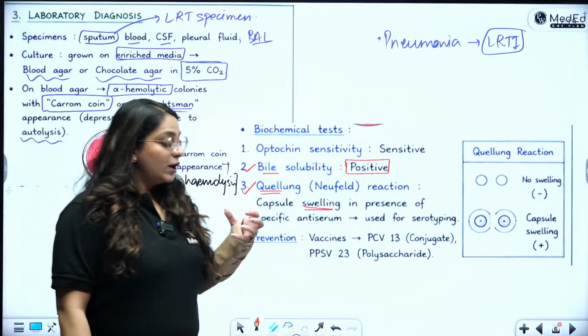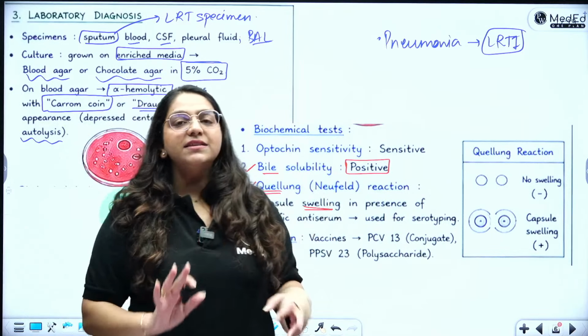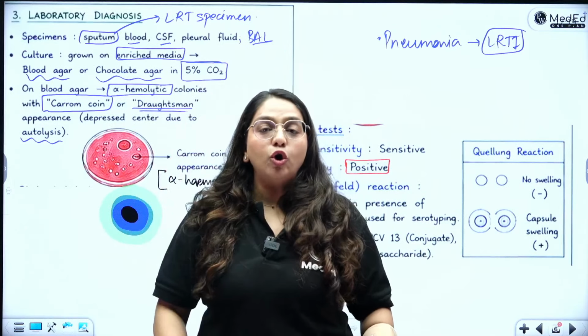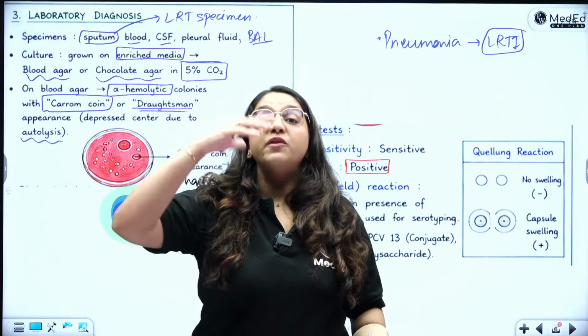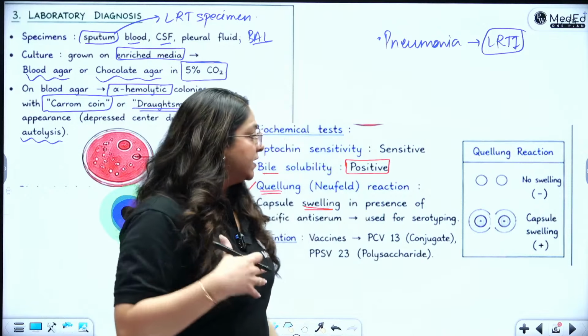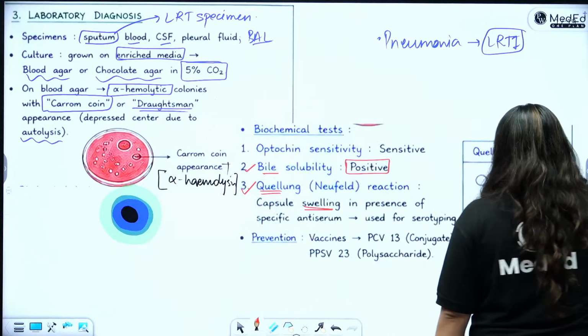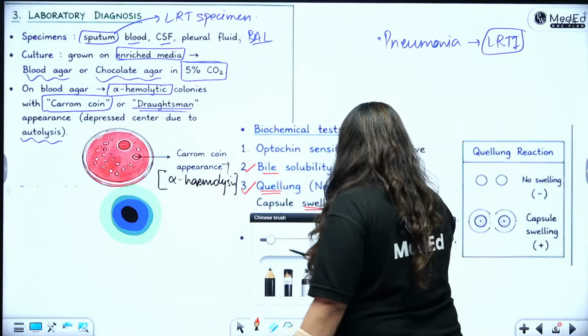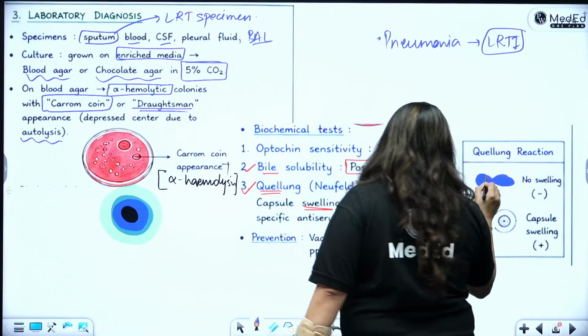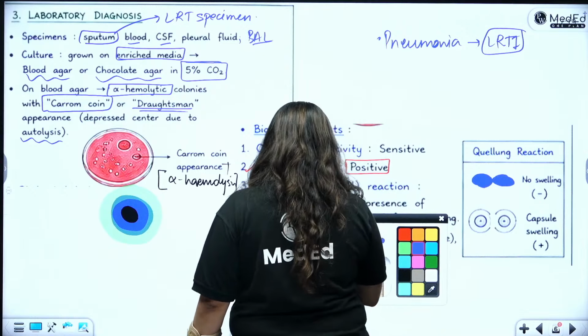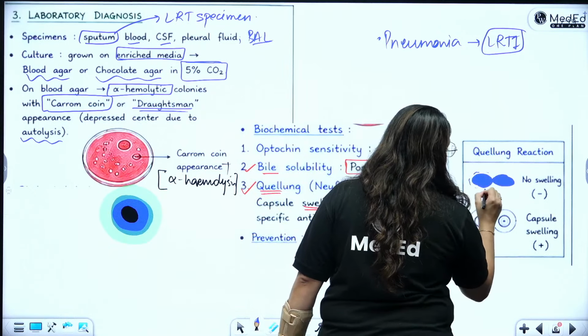So basically there are 2 gram-positive cocci sitting under a single blanket. I put some anti-sera on top. In response to this anti-sera, the capsule swells and becomes more refractile. That I am able to see under the Quellung reaction. So you can simply draw these two. You can just draw 2 gram-positive diplococci sitting like this. Okay, flame shaped, and you can say that they have this nicely tight capsule around.